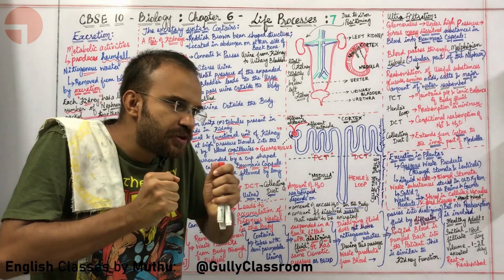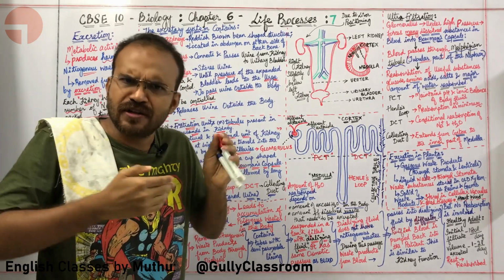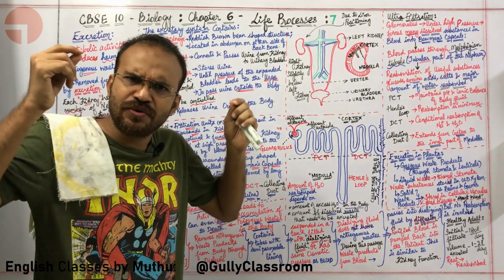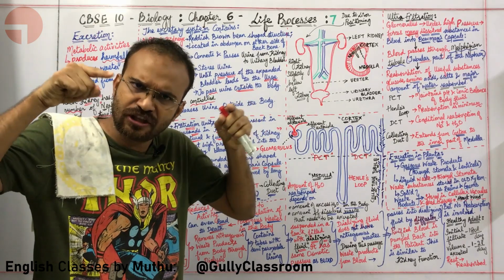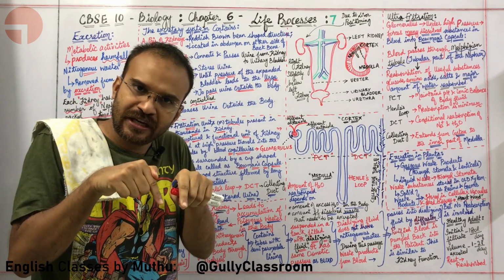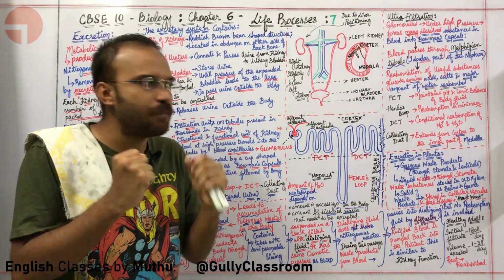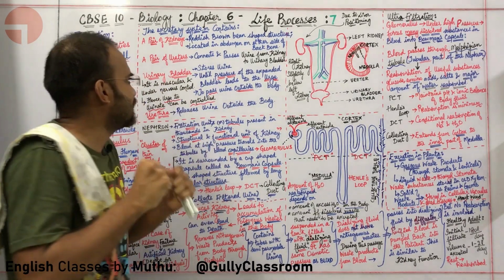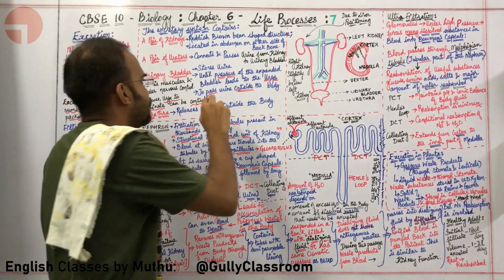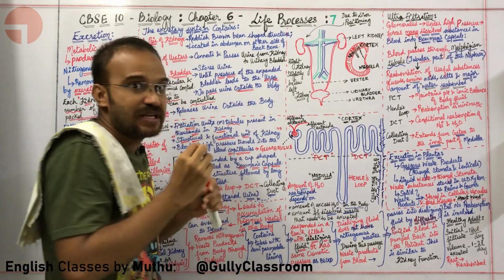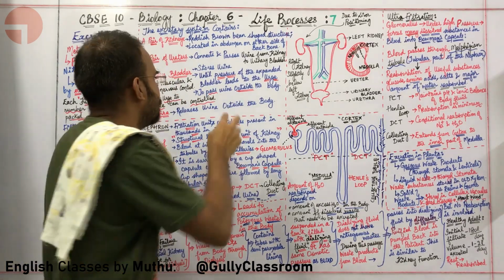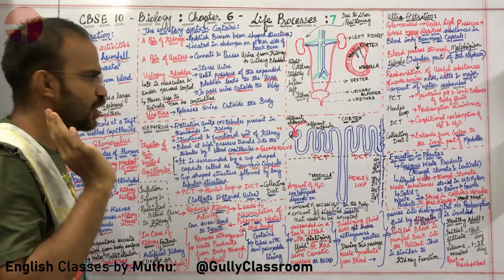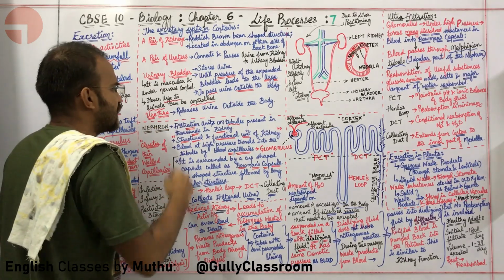Slowly, the urinary bladder is expanding because it's a muscular structure. As the urine comes from the kidney via the ureter into the urinary bladder, what is happening? The urinary bladder is slightly expanding, and once you have the urge to urinate, you are passing the urine outside the body.